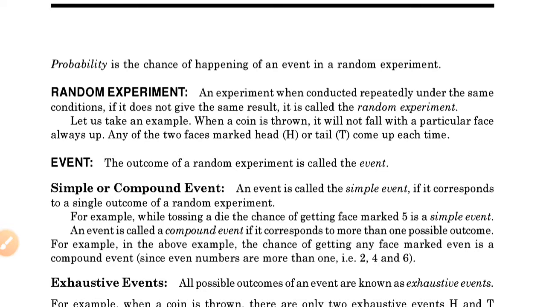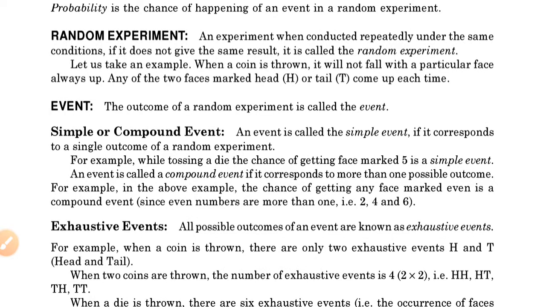The outcomes of a random experiment are called events. There are many types of events, some are simple events, compound events. An event is said to be a simple event if it contains only a single outcome of a random experiment.